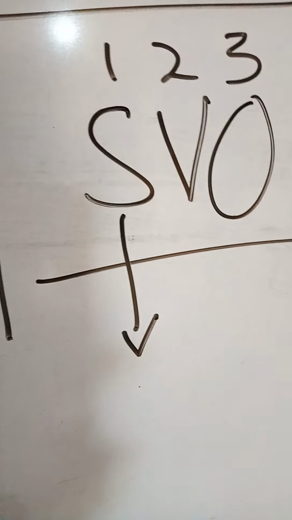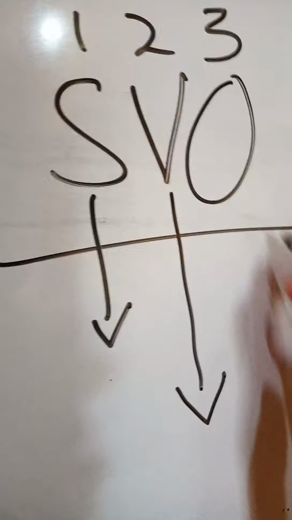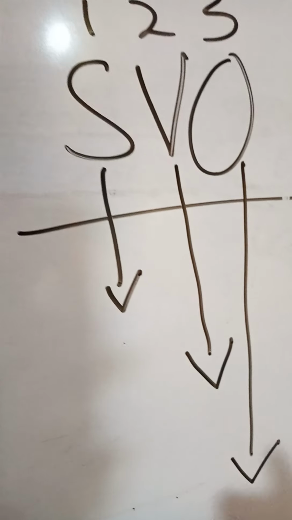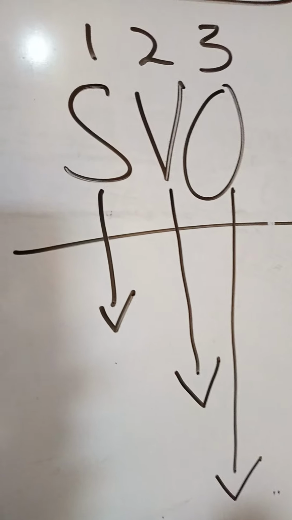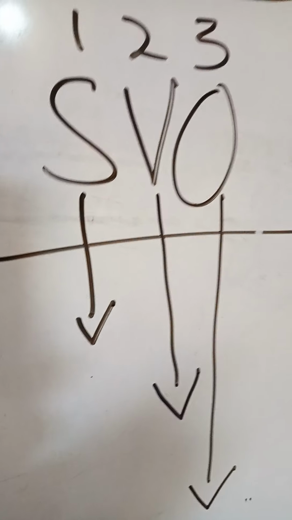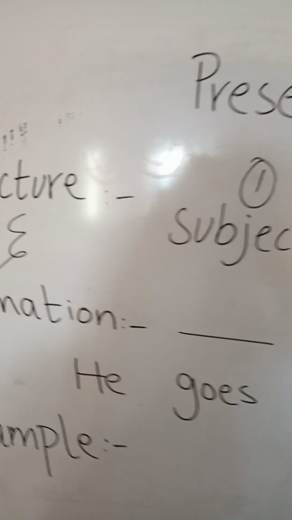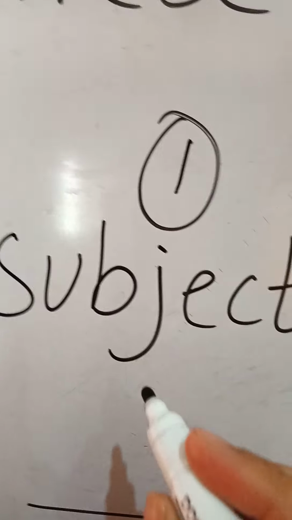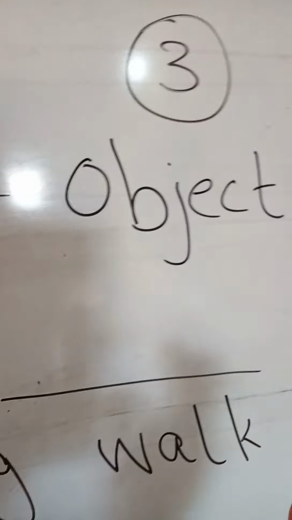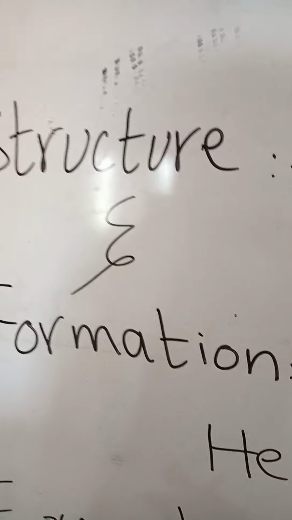Subject is the necessary part of a tense. Verb is also a necessary part. Without object a sentence can be complete, but without verb and without subject a sentence cannot be completed. Okay, so let's see how we will make a sentence. Here a subject, a working person, verb and action, and object, a thing or a place on which work is going on. Three things are there in structure and formation.